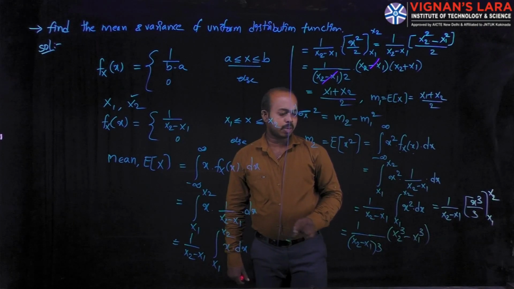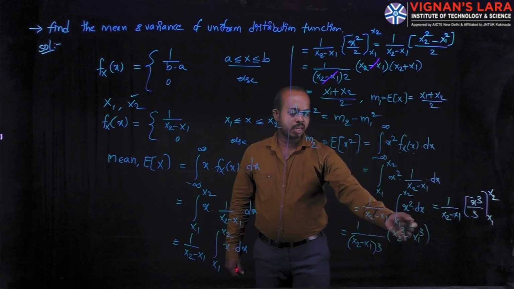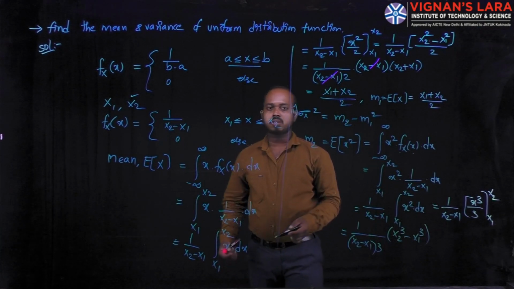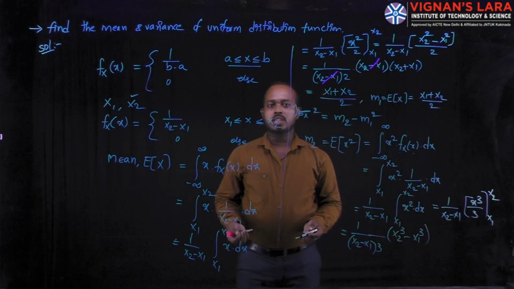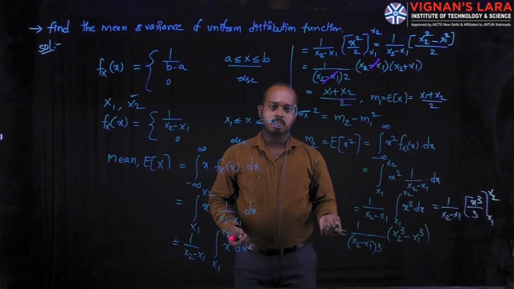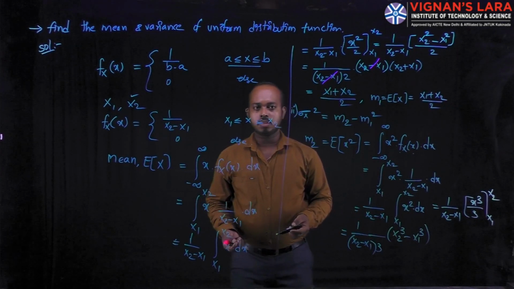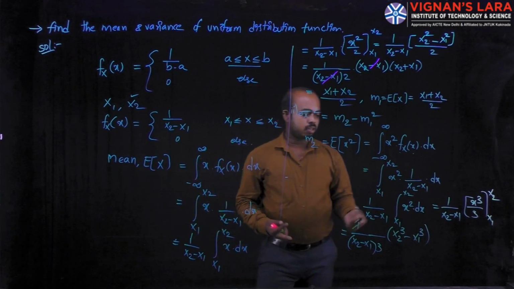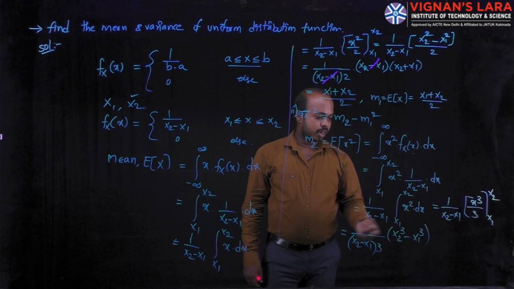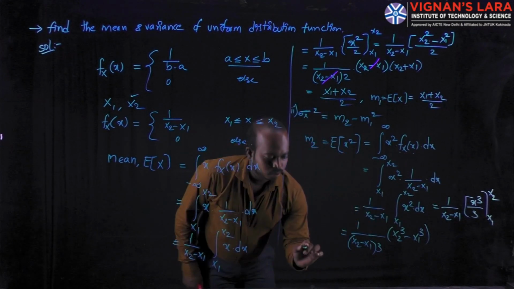We can expand this using the a cube minus b cube formula. It can be written as a minus b into a square plus b square plus ab. We can write that formula, and it is easy to simplify.